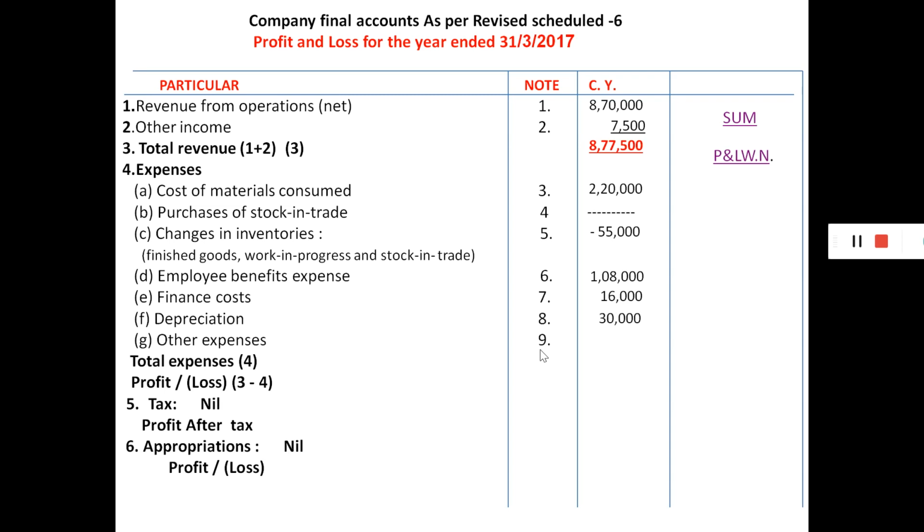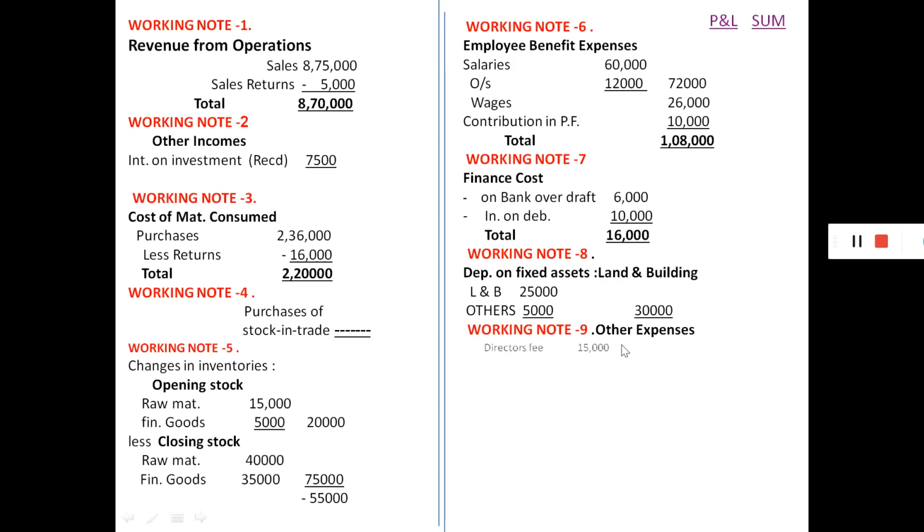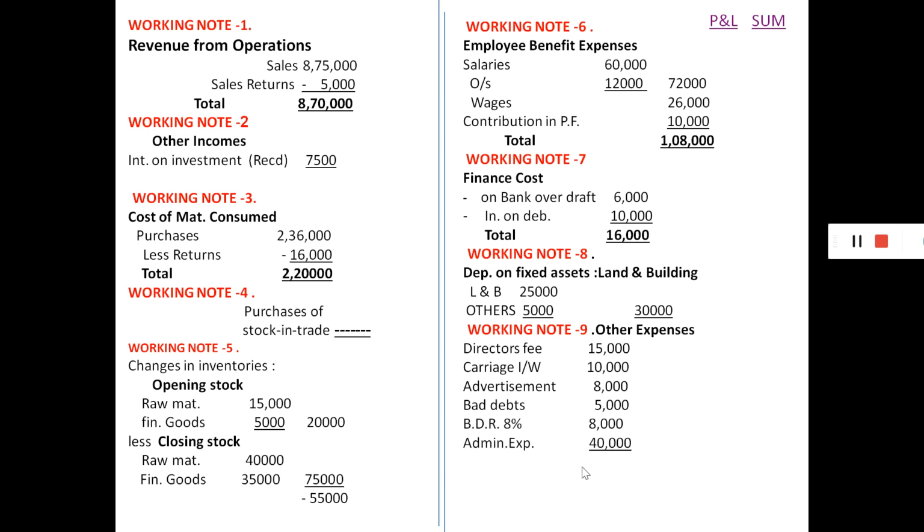Go to note number 9, other expenses. Director fee 15,000, carriage inward 10,000, advertisement 8,000, bad debts 5,000, bad debt reserve 8% on rupees 1,00,000, administrative expenses 40,000, total 86,000 will be considered here.